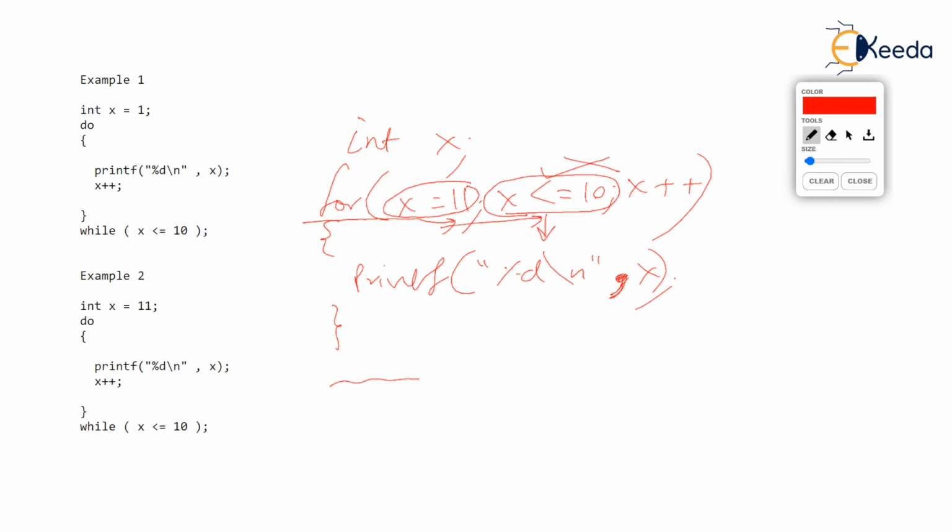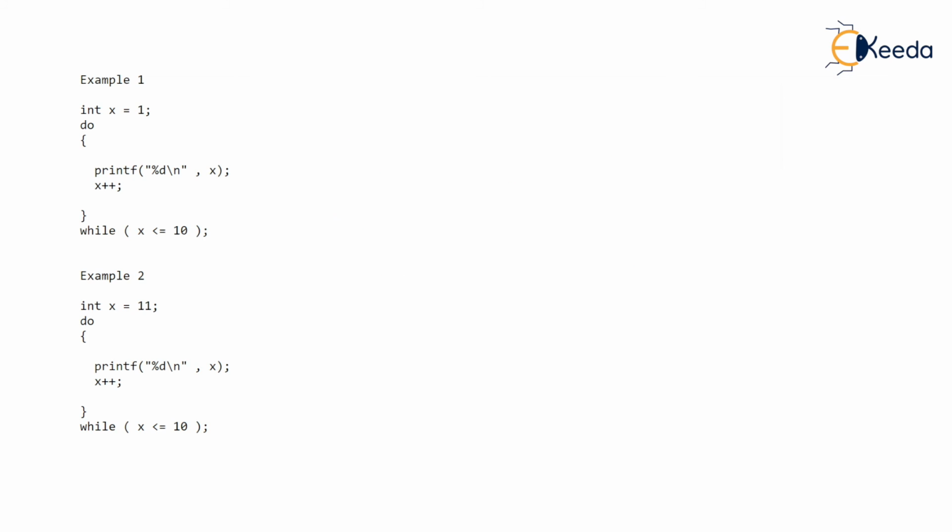So there are chances that for and while may not repeat even once. But that's not true about do while. Whatever is the case, whatever happens, do while will execute at least once. And after executing once, it will check the condition. And then it will decide whether to repeat or not, depending on the condition.